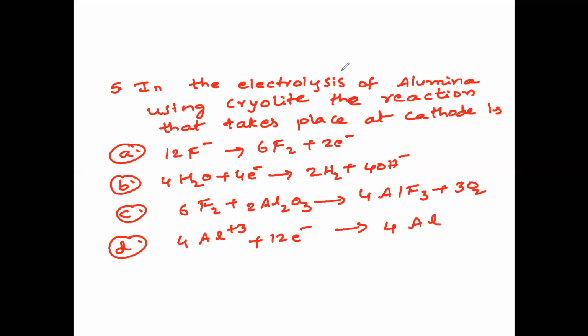So we already know at cathode always reduction takes place. Reduction is only in option D here. Anyway, hydrogen cannot be formed from this equation. So the answer is option D, because aluminium is obtained at cathode and always at cathode reduction takes place. So like these questions you may expect in the entrance examination. Very, very important.